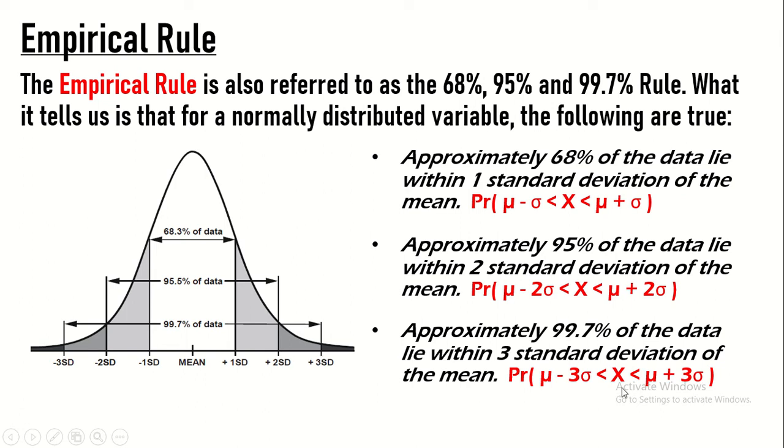So ang ating random variable x is greater than kay mean minus 3 standard deviations, pero siya ay less than kay mean plus 3 standard deviations. Matututunan natin sa ating problem yan. Ang ibig sabihin ng 68%, 95%, and 99.7%. And that is the empirical rule.